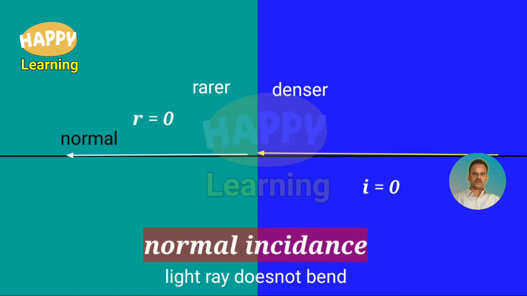Here the light ray is traveling from denser medium to rarer medium. The incident ray and the normal are coinciding, therefore the angle of incidence in the denser medium is equal to 0. After moving from denser to rarer, the ray once again continues along the normal. So the angle of refraction is also equal to 0. So it is the case of normal incidence. Here the light ray does not bend.